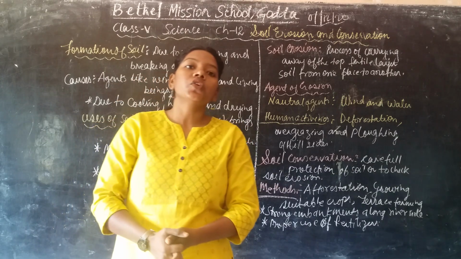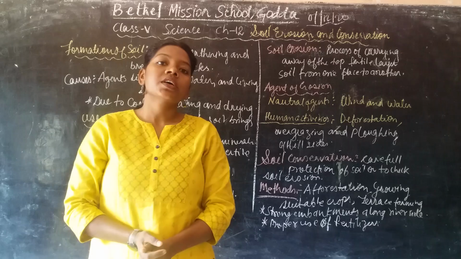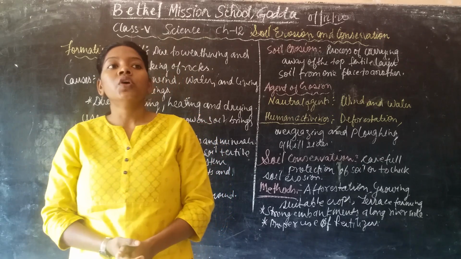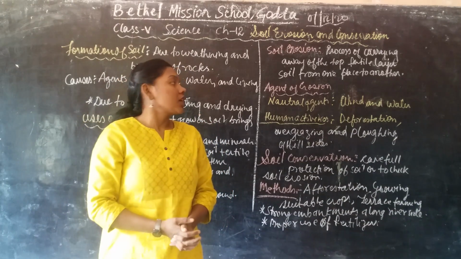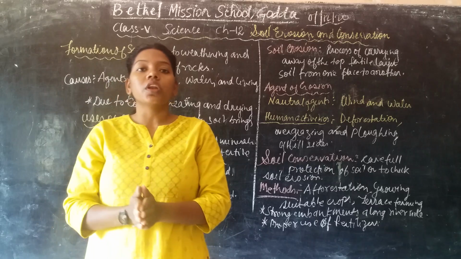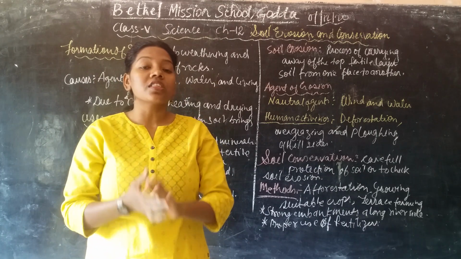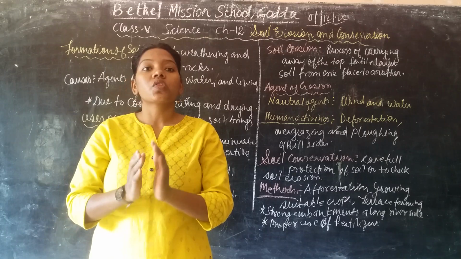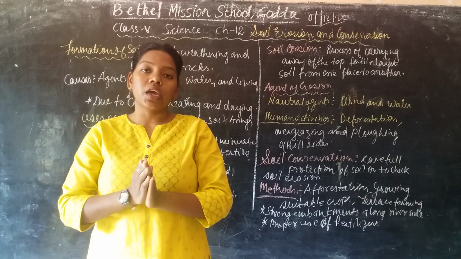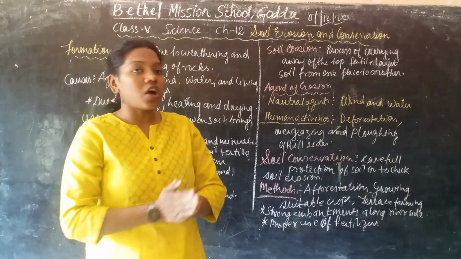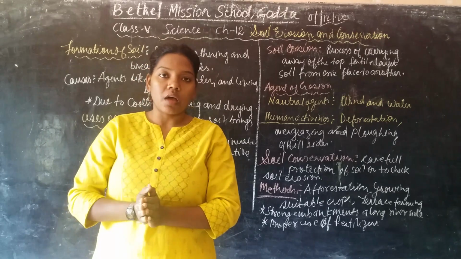Today we are going to learn a new chapter, that is Standard 5, Science, Chapter 12, Soil Erosion and Conservation. We are going to learn about the soil, its erosion and its conservation. Conservation means to protect the soil from erosion. This is an important topic that we are going to learn in this chapter.